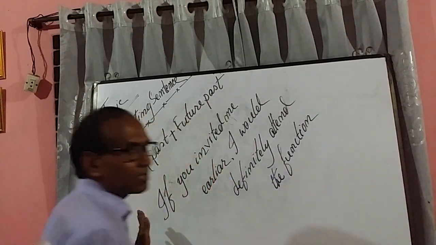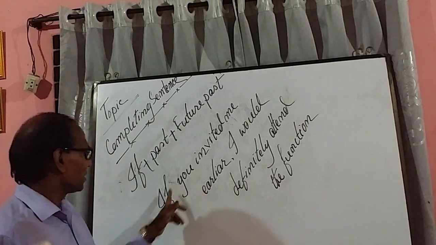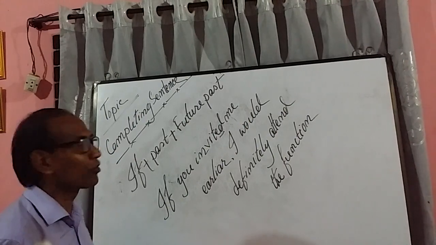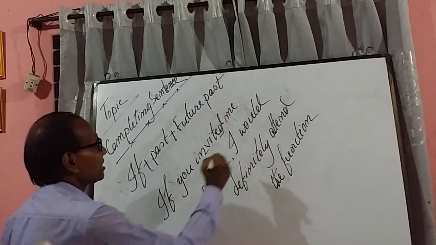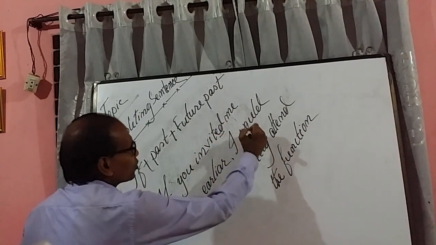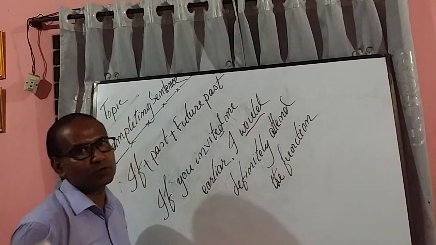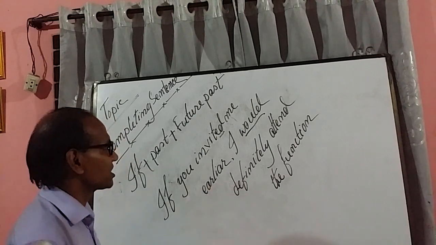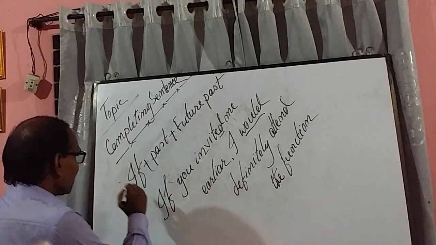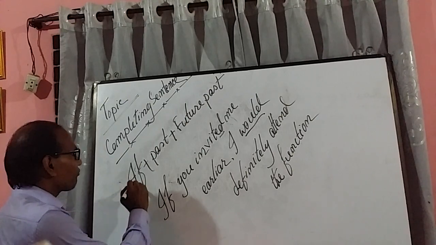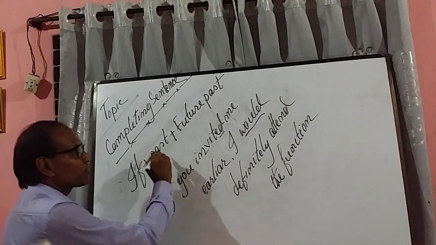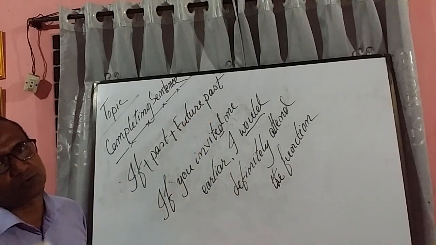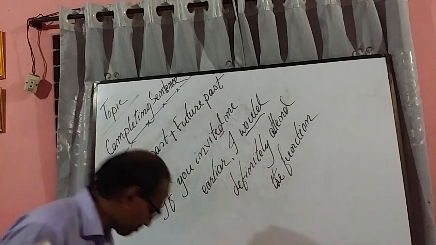See the first sentence, if you invited, it is in the past form. Invited me earlier, I would, the past tense of will is would. I would definitely attend the function, right? See, if any sentence starts with if and the first sentence is in the past form, definitely the second sentence will be in the future past form. Is that clear to you? Okay, thank you.